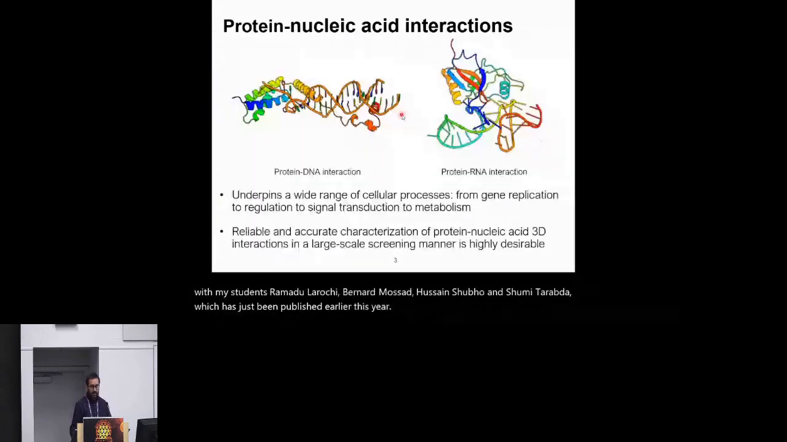So protein nucleic acid interaction is fundamental and underpins a wide range of cellular processes, from gene replication to regulation to signal transduction to metabolism, and therefore characterizing these interactions is key and highly desirable, and particularly if we can do it in a large-scale manner, that's going to be a fundamental advance.